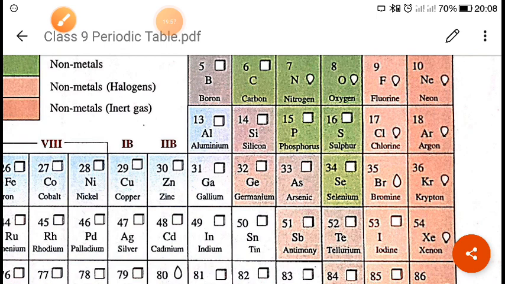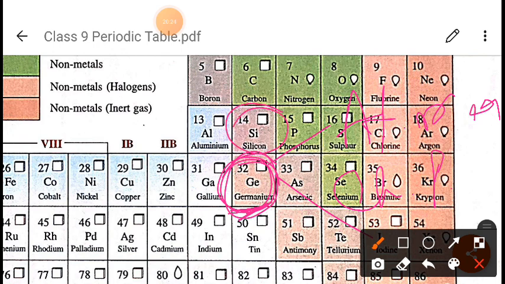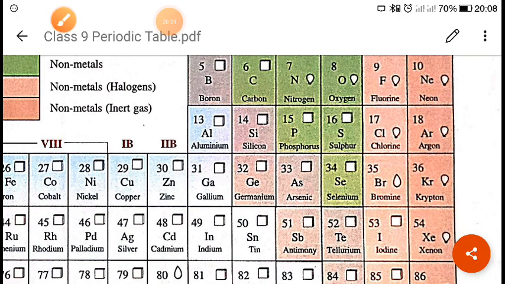Right, now next are the properties of Eka silicon, which are the properties of germanium. When we talk about germanium, what did he do? He left a gap here, and he predicted the atomic mass, chemical properties and physical properties. Later on we found that below silicon, which he had named Eka silicon, the element is germanium. I hope you have understood this.